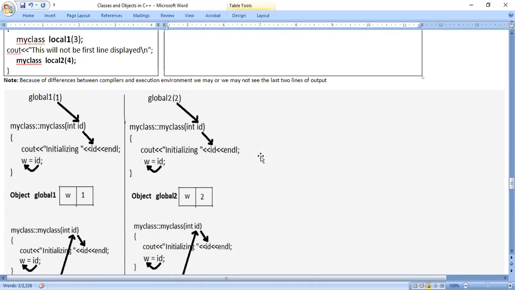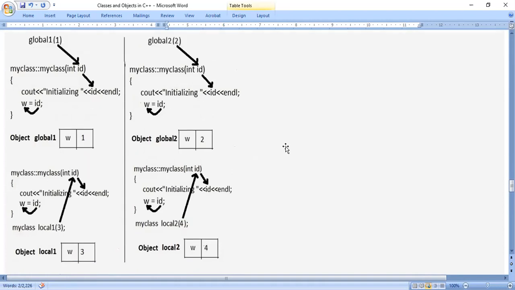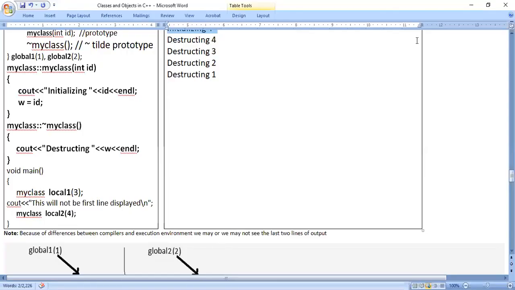Now I will wait for some minutes, one or two minutes. You just try to understand only about constructors, then we will go for destructors. Okay, you can go through this diagram. If you come across any doubt, you can ask. Later, I will tell about destructors, how destructors will work.